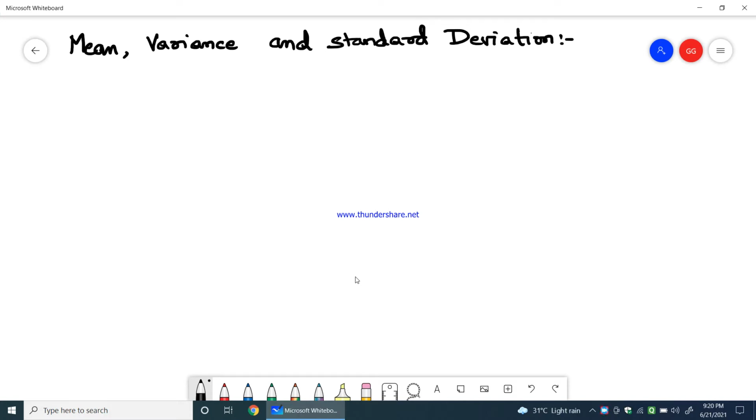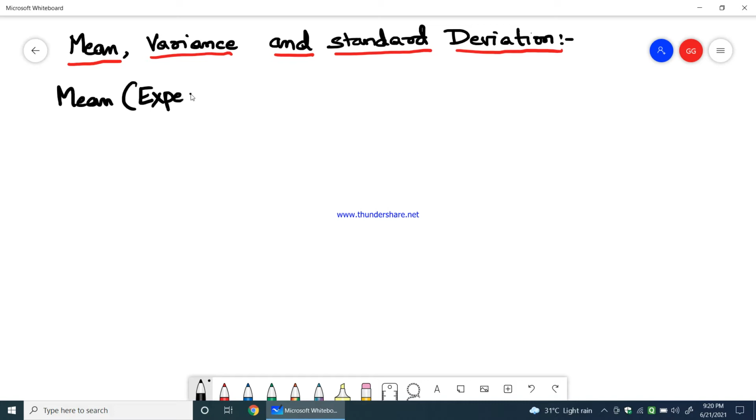Let us see the definitions and the mathematical representation of mean, variance and standard deviation. Mean is also referred to as expectation or expected value. It is denoted by E of x. We can represent it as E of x.